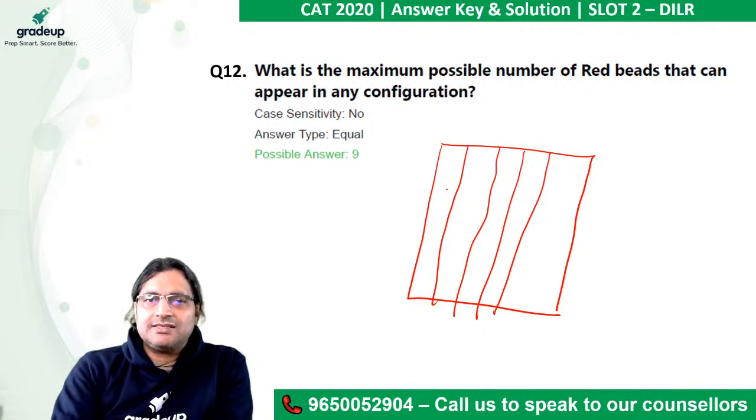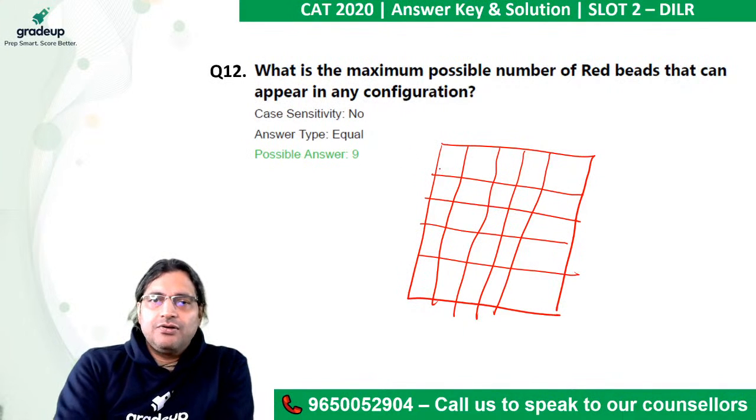So this is, I repeat, the DILR of the second slot. Two of my friends would not like this statement. But here it was not very difficult also.